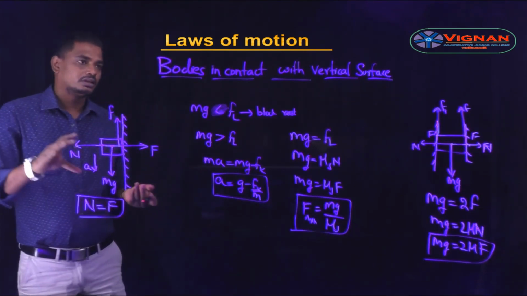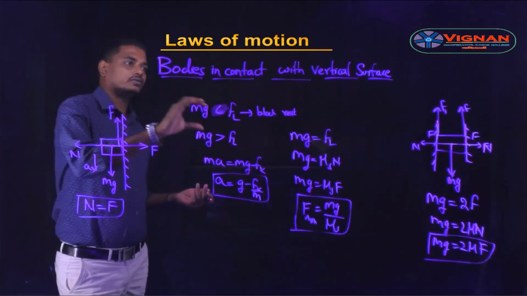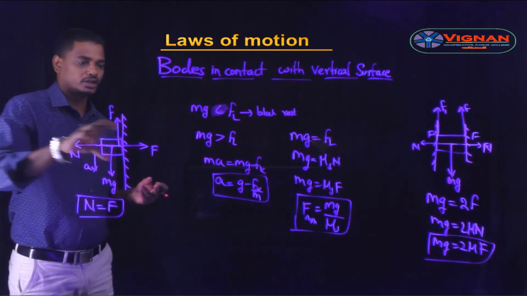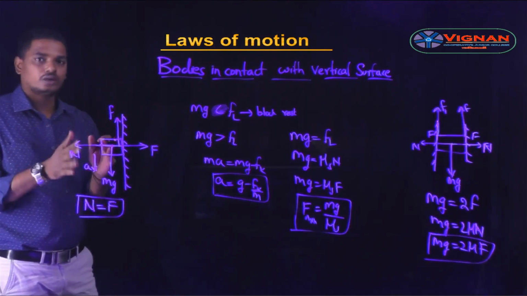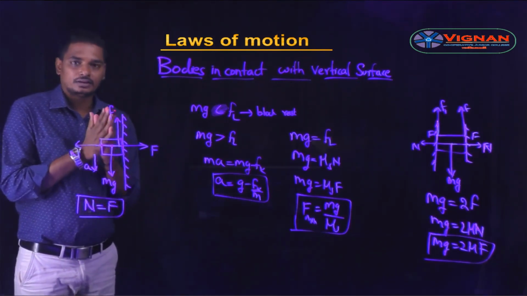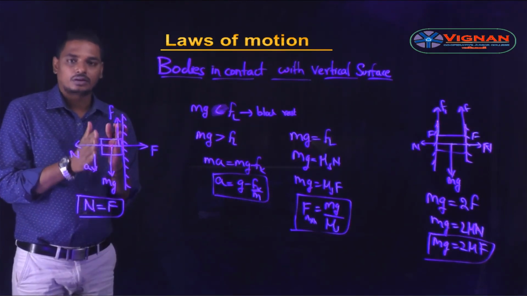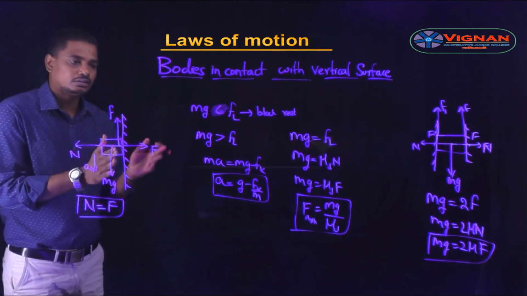So if the bodies are in contact with a vertical surface, from this you may know how to solve the problem. Just follow the simple procedure: draw the diagram, draw the forces acting on the block, and write the equations.